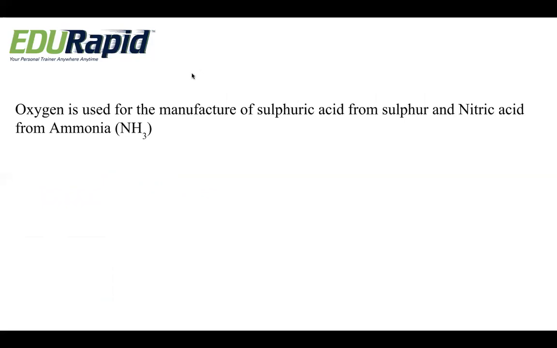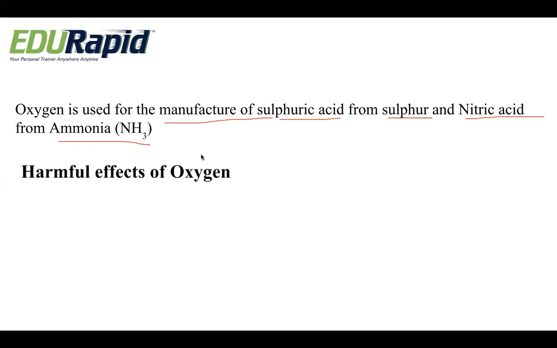Oxygen is used for the manufacture of sulfuric acid from sulfur and nitric acid from ammonia. Yes, we can also synthesize some chemical agents with the help of oxygen. Some of them, like sulfuric acid from sulfur and nitric acid from ammonia, we can manufacture in the lab. So these were some of the uses of oxygen.